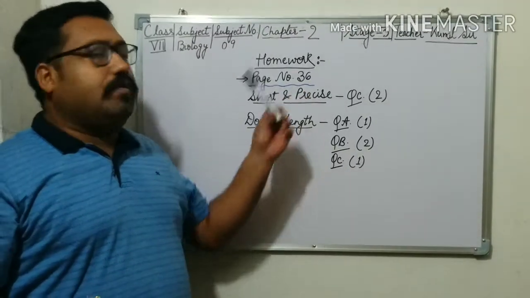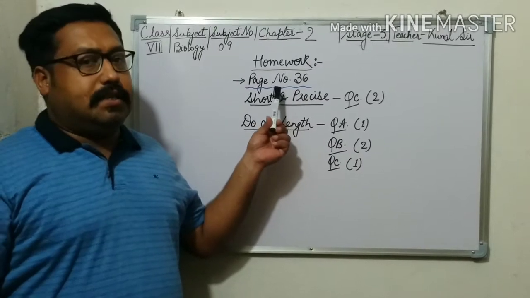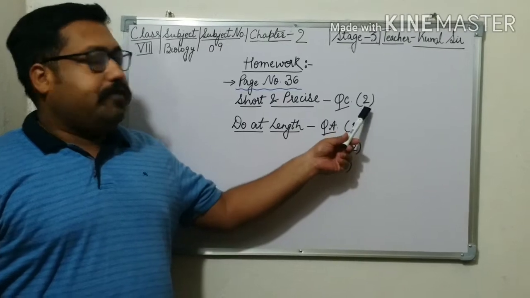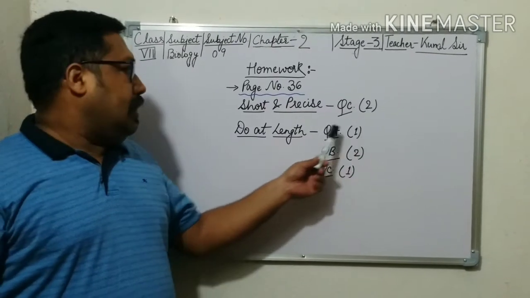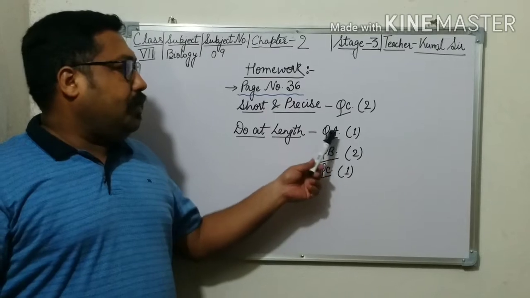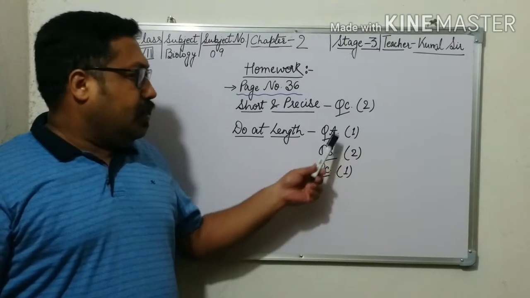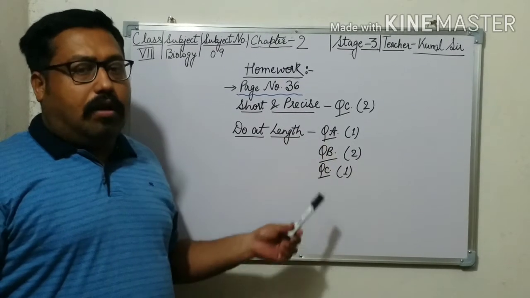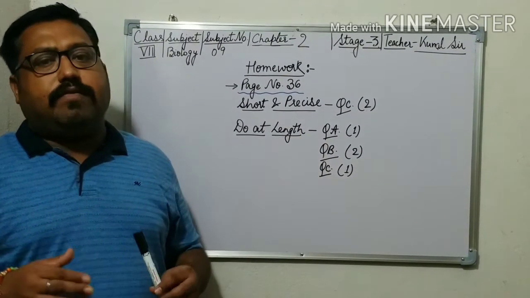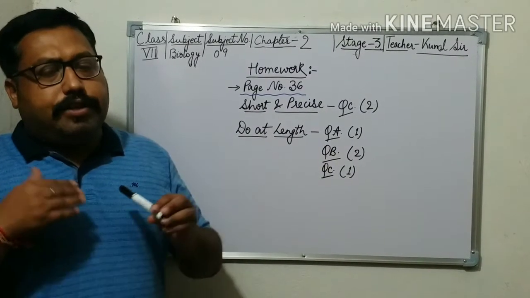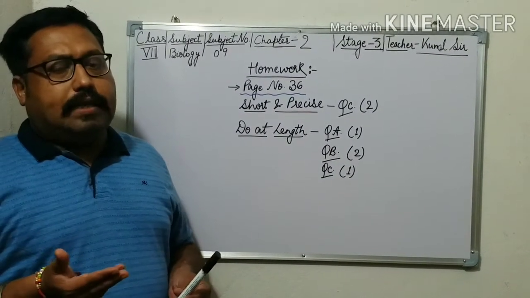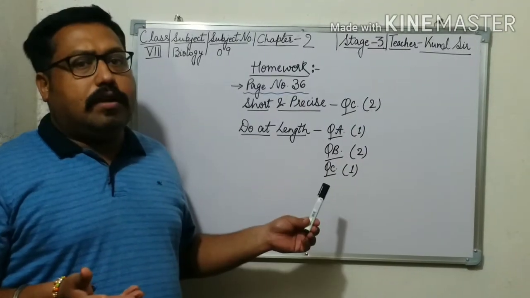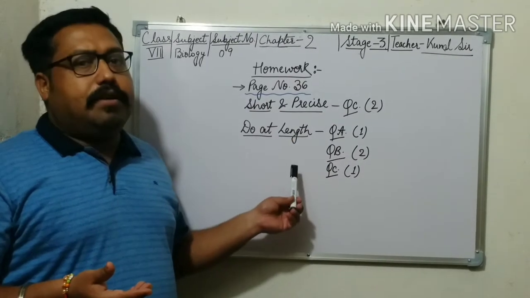Students, please note down your homework from page number 36. From the topic of short and precise questions, you have to attempt question number 2, and from the topic of long answers, you have to attempt question A is 1, question B is 2, and question C is 1. All these questions are based on the topics which we have already discussed, and I have already taught you in detail, so I think you will not have any problem. Please write it down in your notebook.